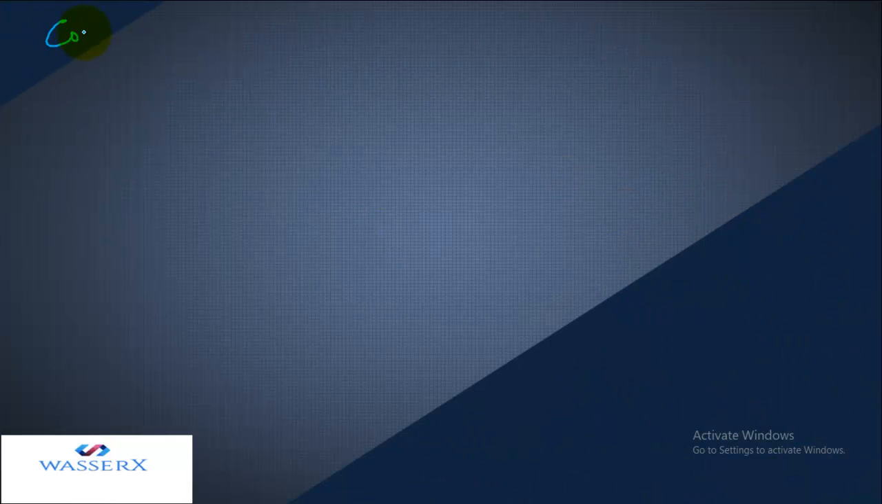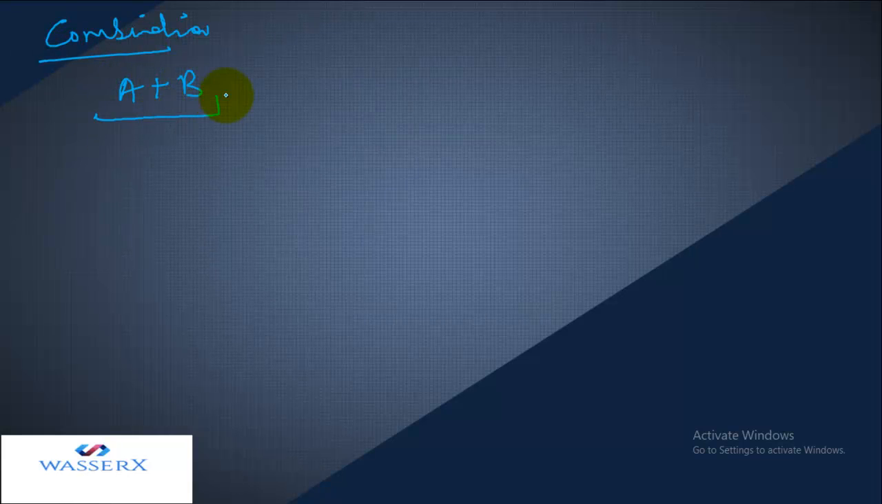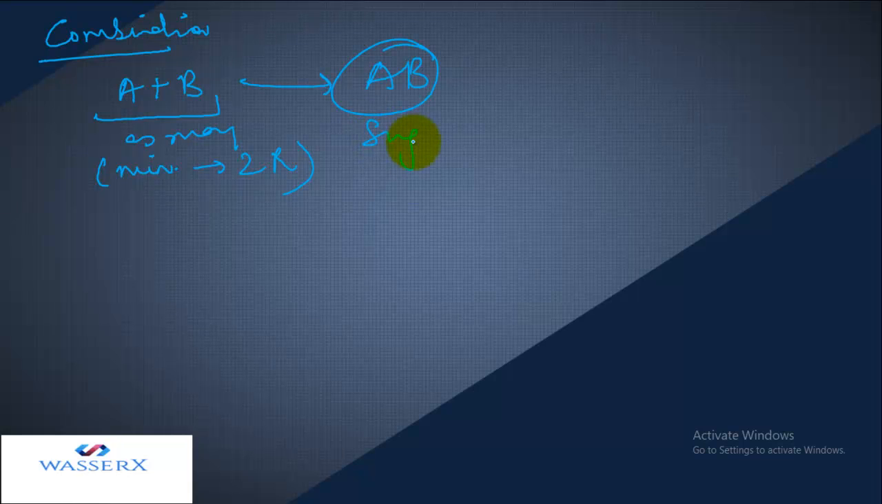So in a combination reaction, what happens? Two or more substances, that means reactants, can be as many, right? But a minimum of 2 reactants is required. I'll write here, minimum 2 reactants should be there. They react, but the product formed is always single. They always form a single product.